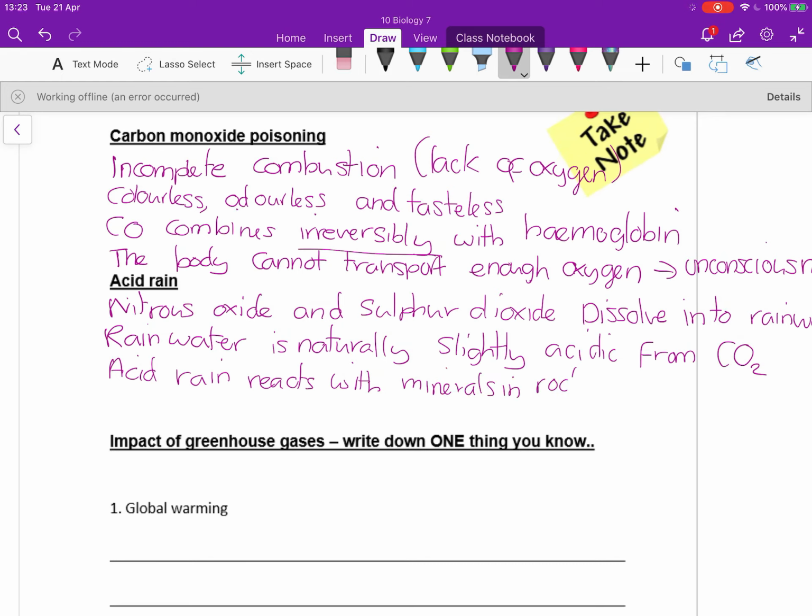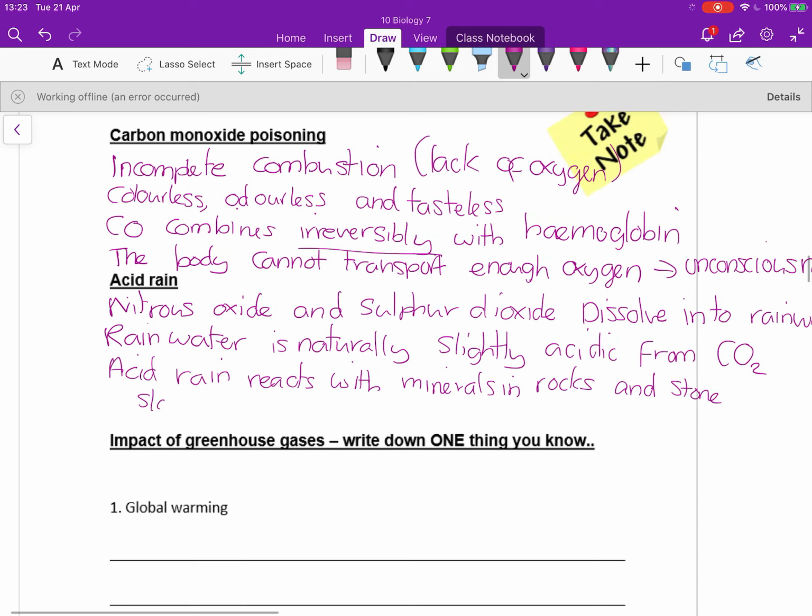Acid rain then, if it does fall, so this is extra acidic rain, not just the natural slight acidity, will react with minerals in rocks and stone, which will dissolve them and slowly weather and slowly erode them. So it's a form of chemical weathering, which you may come across in geography as well.